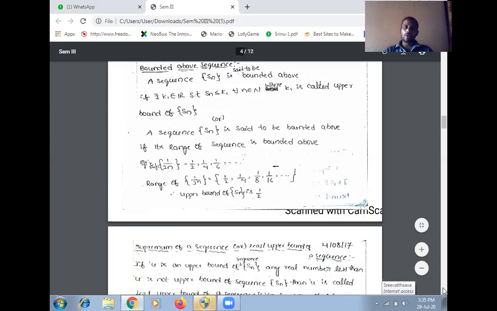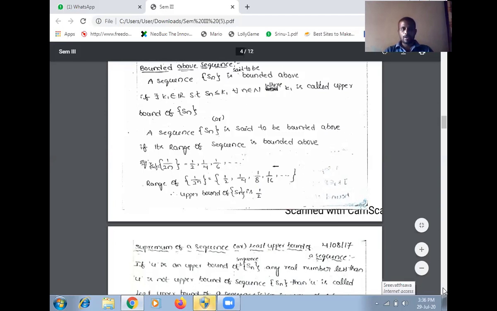Here is another definition. A sequence Sn is said to be bounded above if its range of sequence is bounded above. If the range of a sequence is bounded above, then that sequence is called a bounded above sequence.